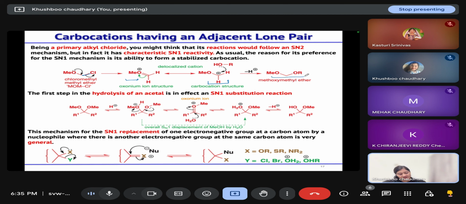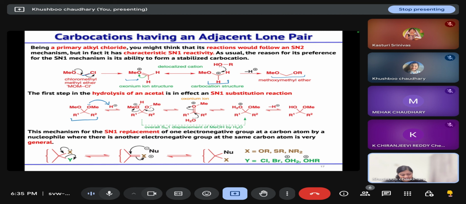So whenever you have a carbocation with a lone pair adjacent to it, in that case SN1 reaction is fast. One such example you saw when we did hydrolysis of an acetal. When we are treating acetal with aqueous acid, this methoxy group will abstract the proton, and then oxygen will donate its lone pair to remove the leaving group, and oxonium ion will form. And then water will attack at the center, leading to the formation of this product where your methoxy group was substituted by hydroxy group.